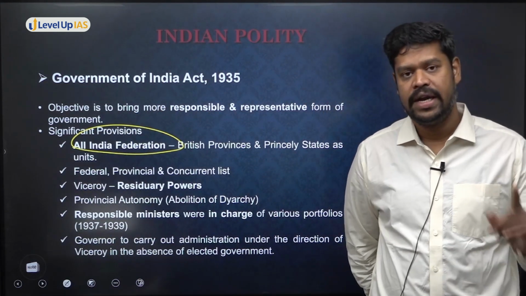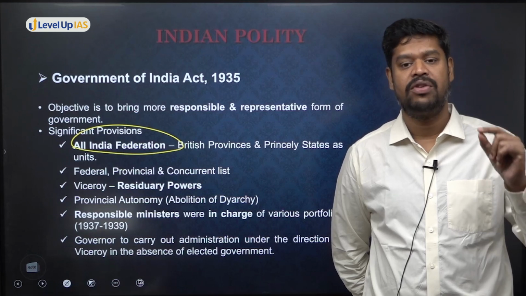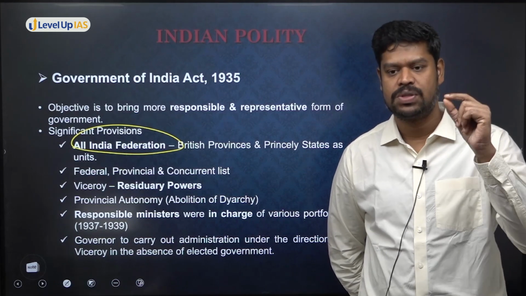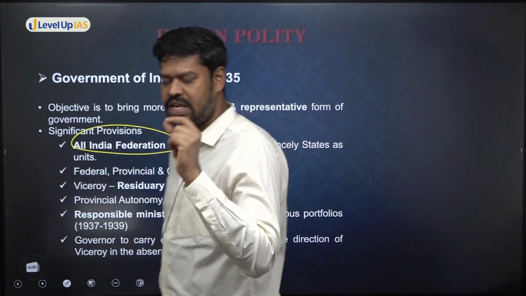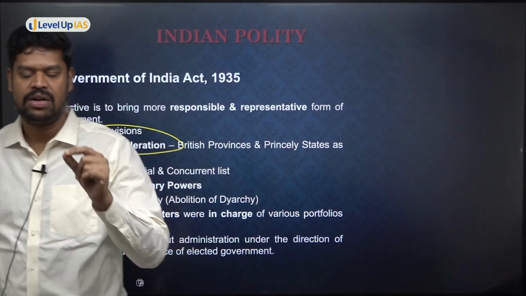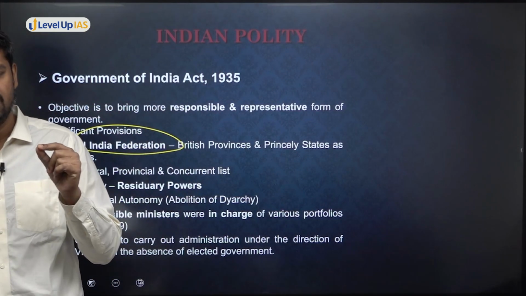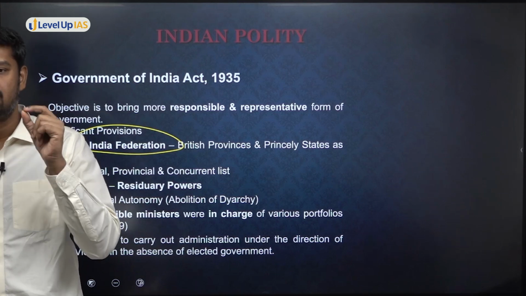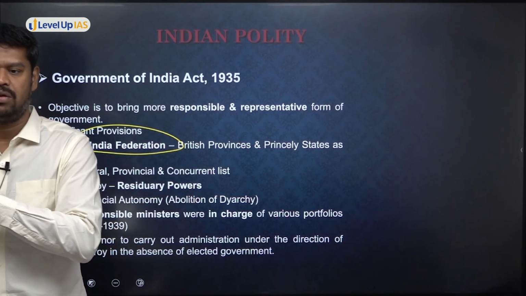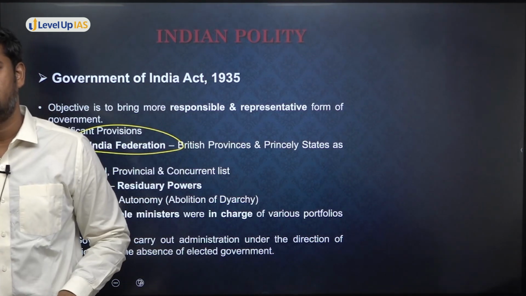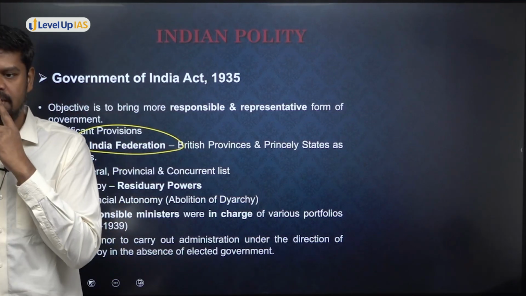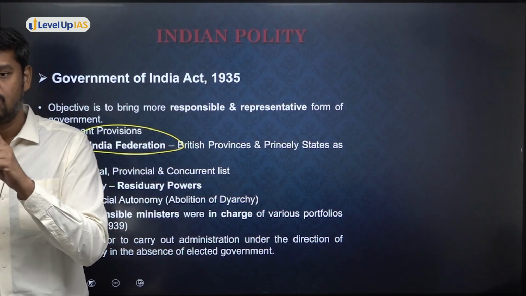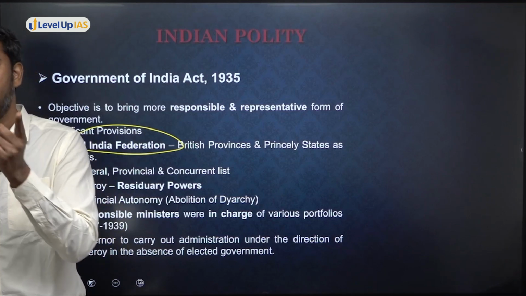Now, this is many times asked in the UPSC examination: in which act during the British rule was the federation provided for the first time? It was mentioned only in the Government of India Act 1935, not in the Government of India Act 1919. But in the Government of India Act 1919, were there some powers to the provinces? Yes, but it was not a federation. It was only by devolution.